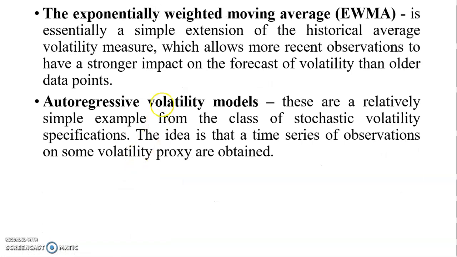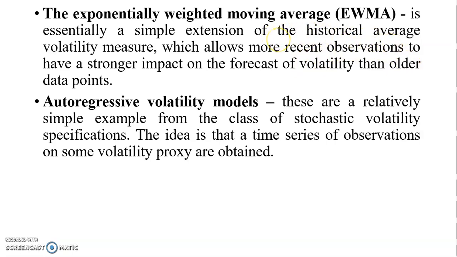And we also have the exponential weighted moving average. This is another type of volatility, and usually it is a simple extension of the historical volatility measure. What happens in the exponential part is that we allow the more recent observations to have a stronger impact on the forecast of volatility than the older data points.